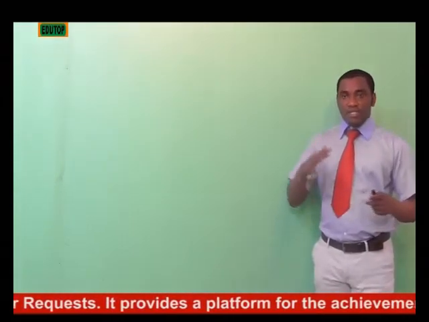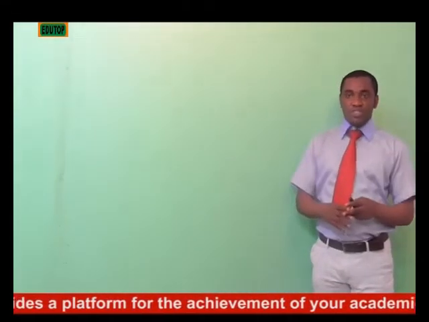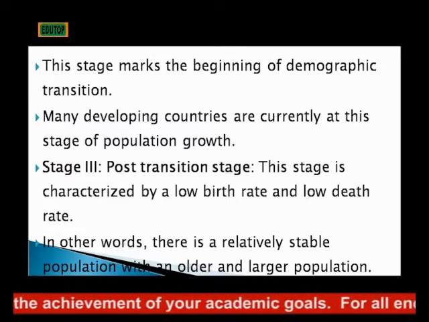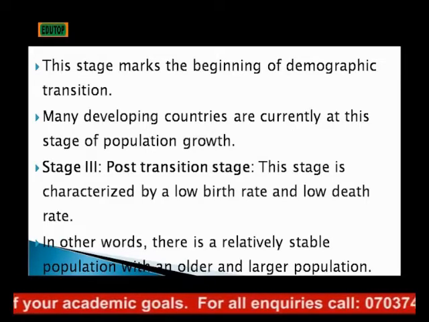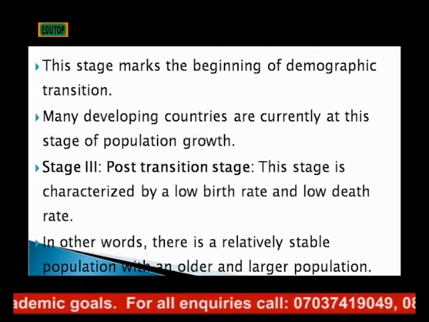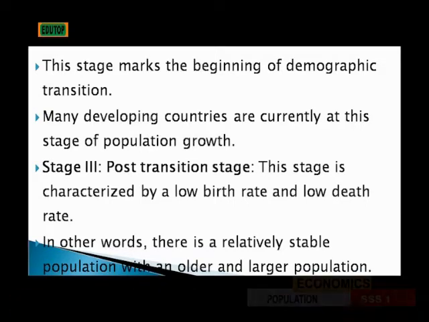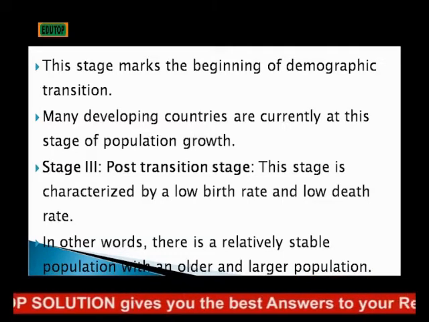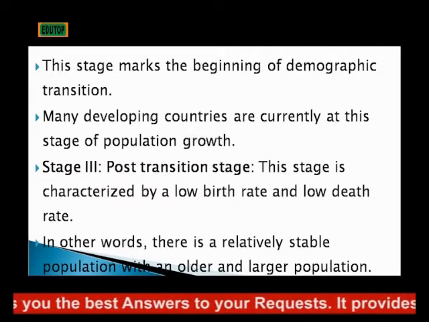And the last stage is that of the post-transitional stage. The post-transitional stage is characterized by low birth rates and low death rates. In other words, there is a relatively stable population at that stage. That means at that stage, there is no high rate of either death rate or birth rate. The stage is associated with the developed countries that we have now.